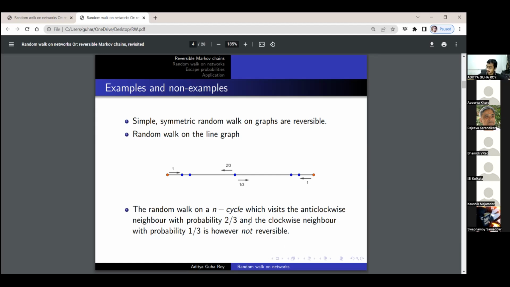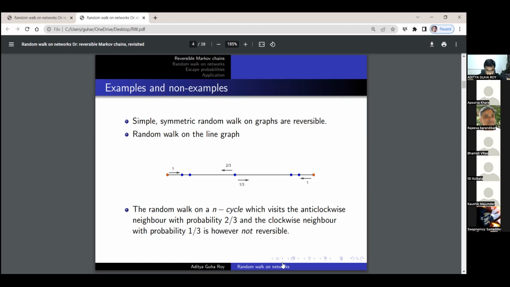The way we show it is, suppose that the random walk on this n cycle was reversible, then there existed a reversing measure, a pi for which pi y times p y x is pi x times p x y.